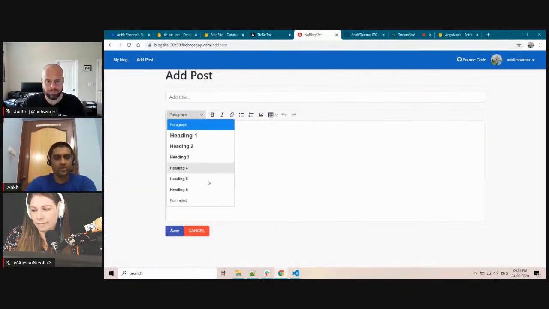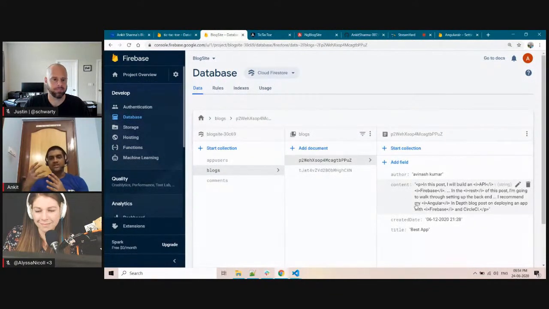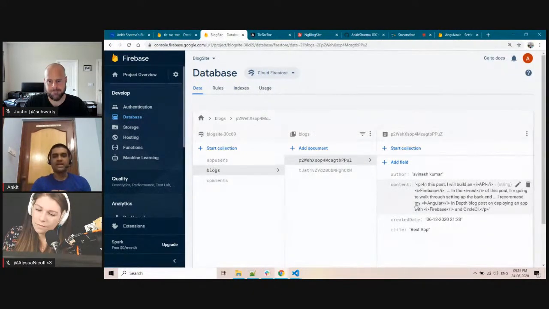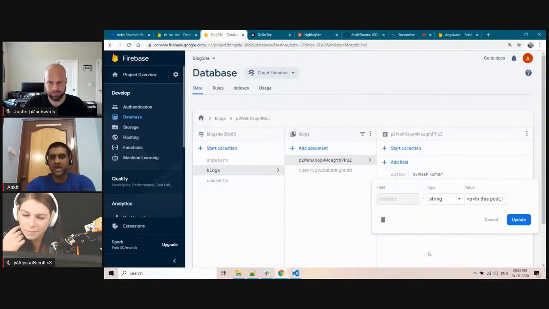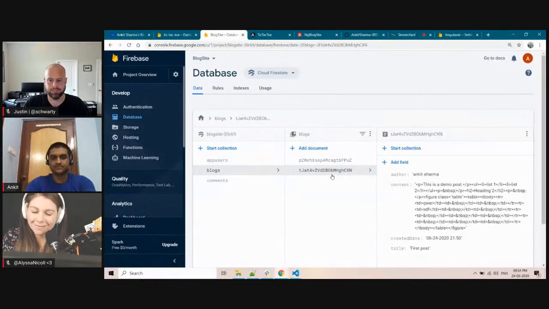We have multiple formatting options. So how do I know if the user is using a paragraph, heading, or list? For that, I need to store the HTML definition. And while fetching, I am directly adding it to the UI so that it will be displayed in proper formatting. And then we have date and title. That is how my blogs are.